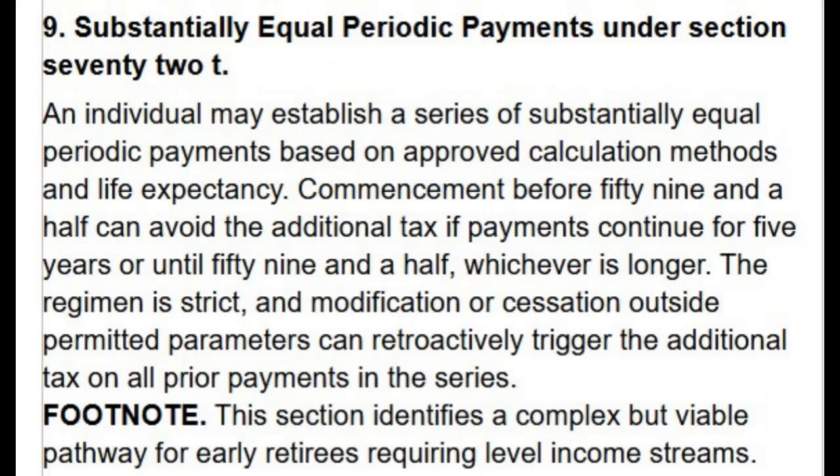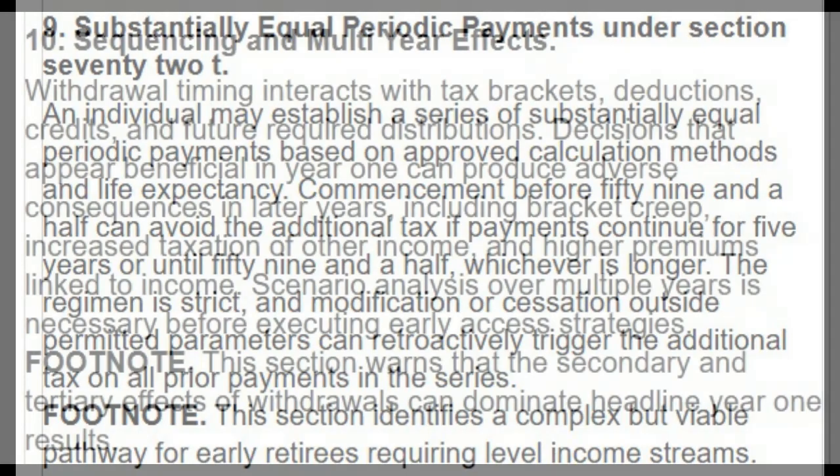9. Substantially equal periodic payments under Section 72(t). An individual may establish a series of substantially equal periodic payments based on approved calculation methods and life expectancy. Commencement before 59.5 can avoid the additional tax if payments continue for 5 years or until 59.5, whichever is longer. The regimen is strict, and modification or cessation outside permitted parameters can retroactively trigger the additional tax on all prior payments in the series. Footnote: this section identifies a complex but viable pathway for early retirees requiring level income streams.